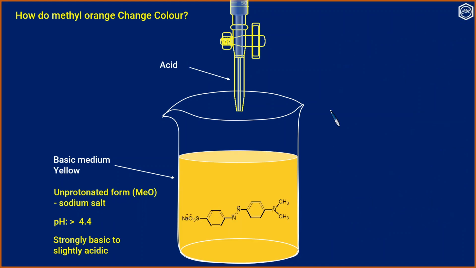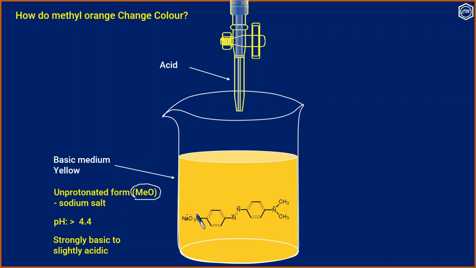Now let us see how methyl orange changes color during titration. In this case, we take the acid in the burette, and this is the alkali, and alkali is basic medium. So the color of methyl orange is yellow, and this is the unprotonated form, and we represent it as MeO, and we add it as the sodium salt.